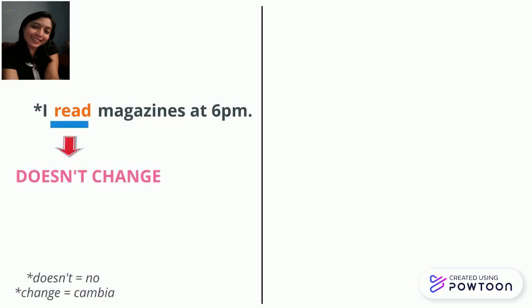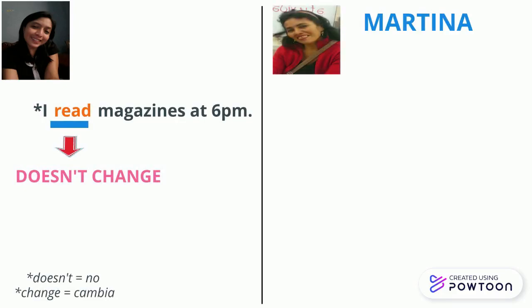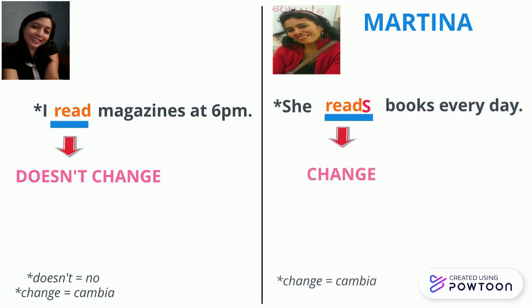I say, I read magazines at 6 p.m. Look at the verb. It doesn't change, it's in base form. In the other one, Martina, she's my mother. She reads books every day. What happens to the verb? It changes. Why? Because the subject is she. Let's see.